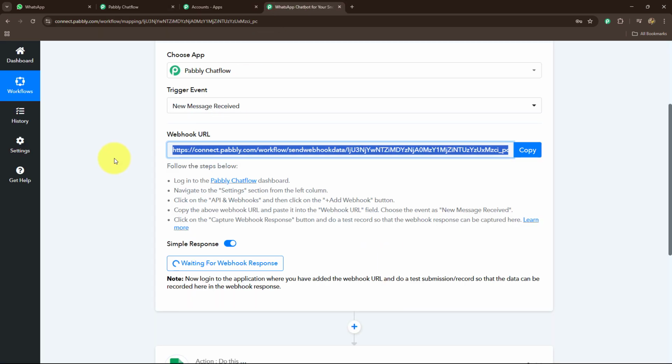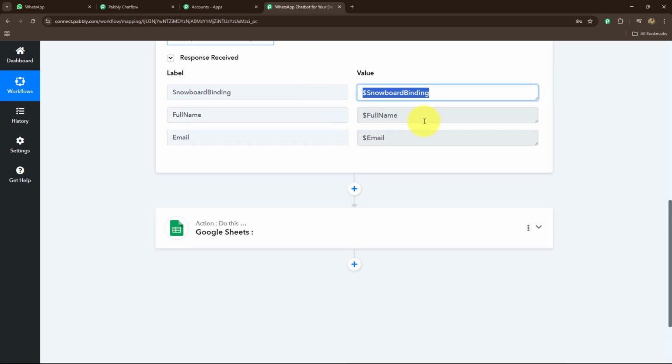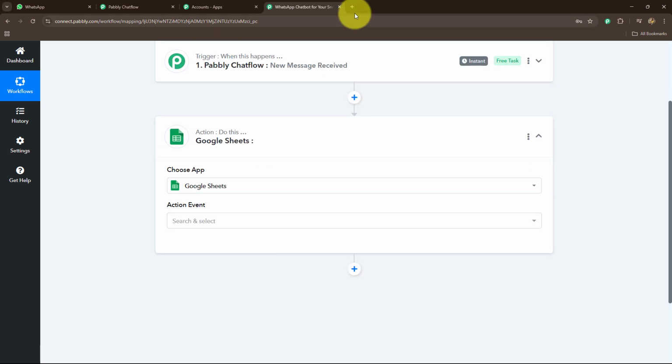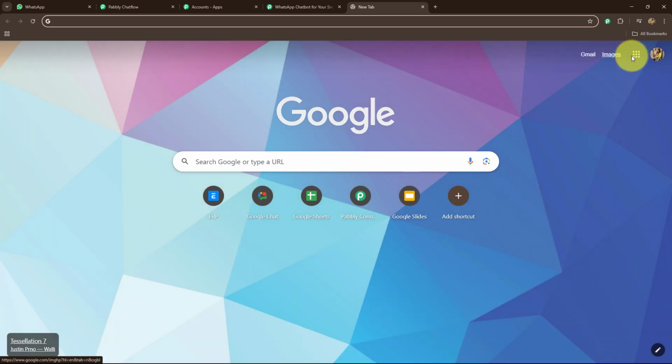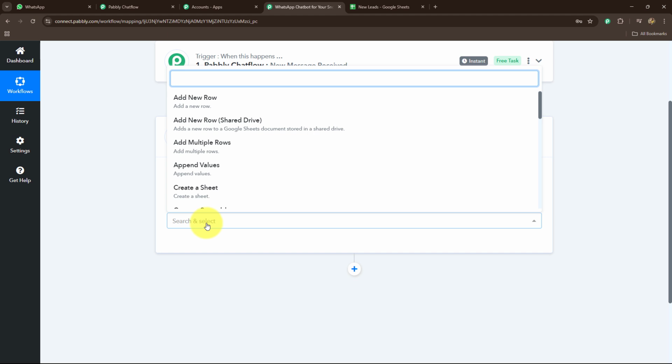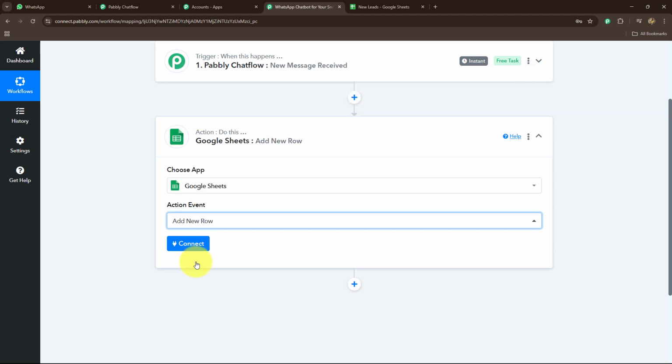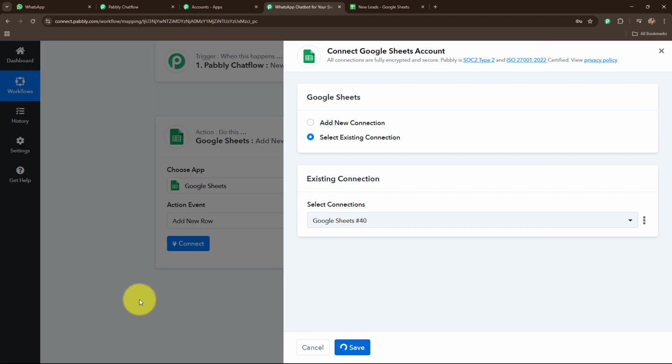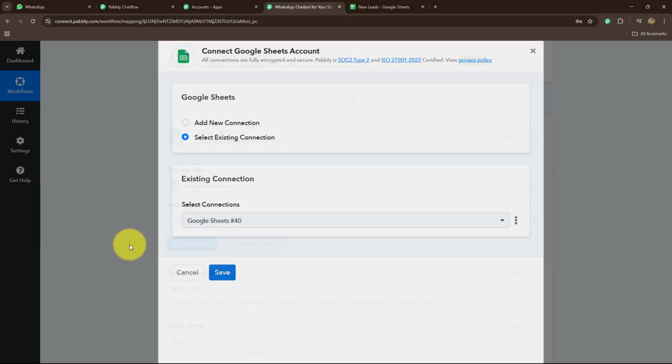So I will take you back towards Pabbly Connect, and here you can see that we have received a test response. Now I'm going to add these details in my Google Sheet. So first of all, let me create a new sheet in front of you. So this is my spreadsheet with the name as new leads. I'm going to go towards Pabbly Connect, and here I'm going to select add new row as my action event. And here my connection is already built with Google Sheets, so I'm going to quickly go with that.